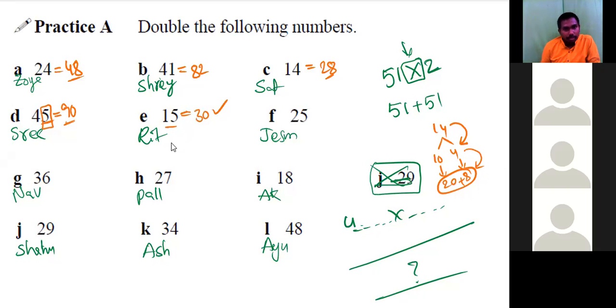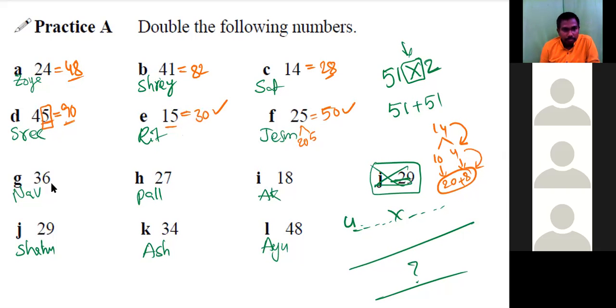Very good. Right. Jashmita? Yes, 25 multiplied by 2 equals 25 plus 25. 25 plus 25 we can take as 20 plus 5 plus 20 plus 5. 20 plus 20 equals 40. 5 plus 5 equals 10. 40 plus 10 equals 50. Very good. So you may think these are very easy, but these ideas will be helpful in difficult cases.